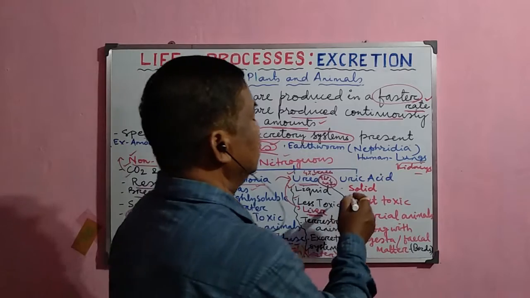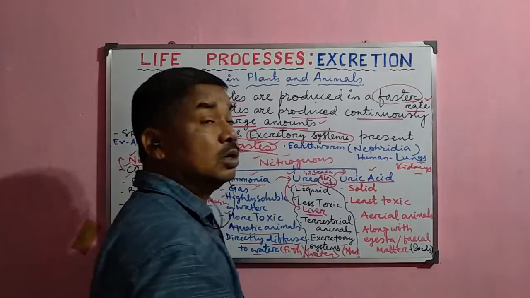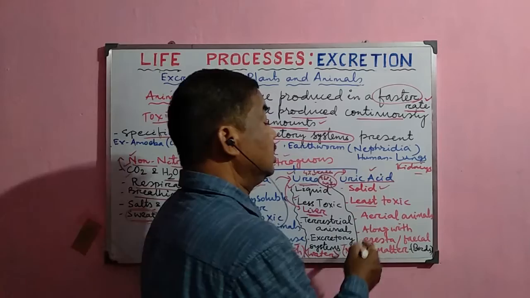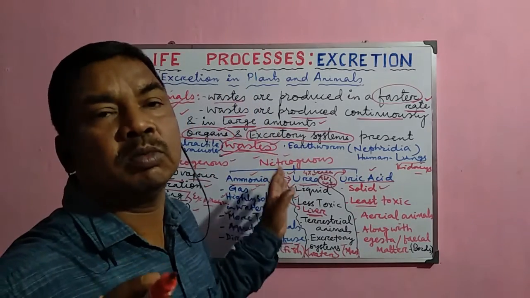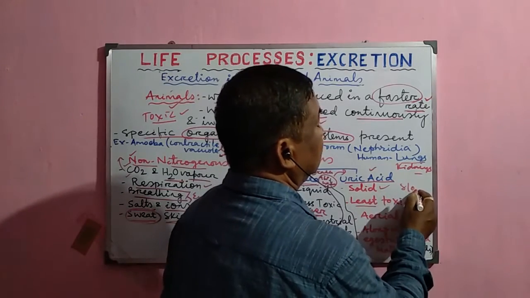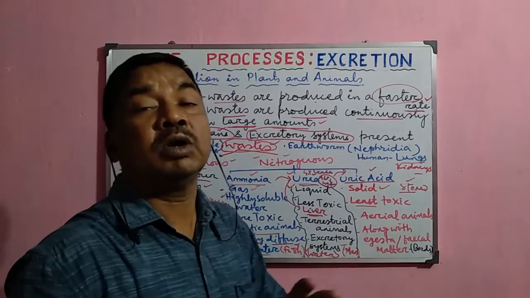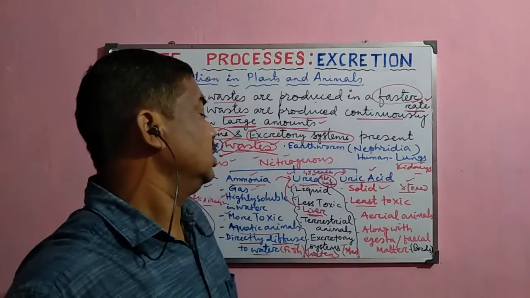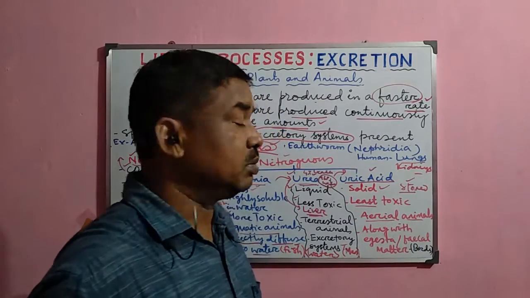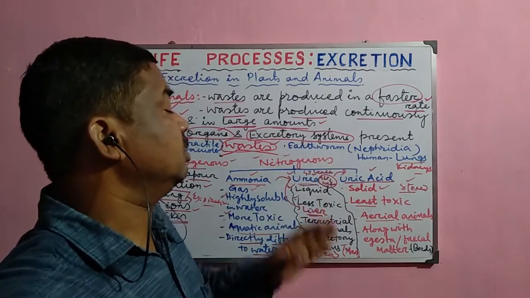Now, next important thing, that is the uric acid. Normally urea is converted into uric acid, and this uric acid is solid in nature and least toxic in comparison to ammonia and urea. Because it is less toxic, it is sometimes stored in the body for some time, and if it is stored in the body, it does not cause any harm. Normally the aerial animals like the birds, and certain gliding animals and reptiles, produce it in the form of uric acid.